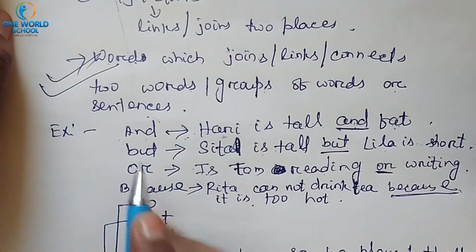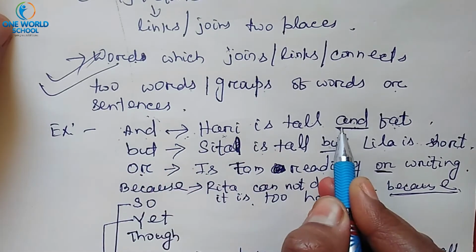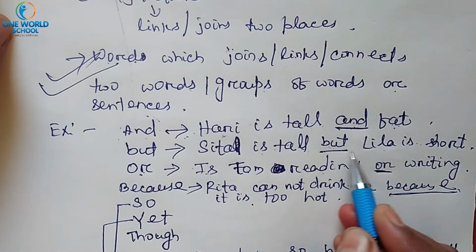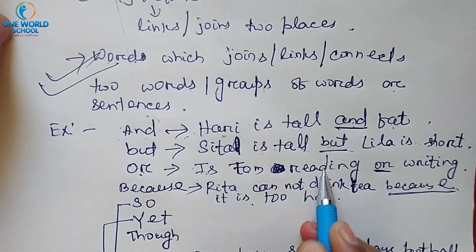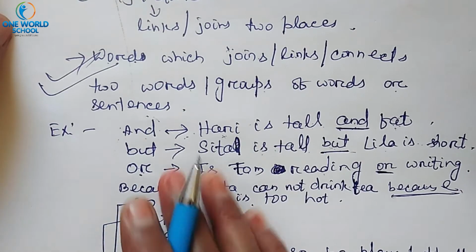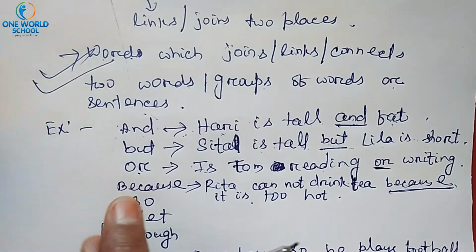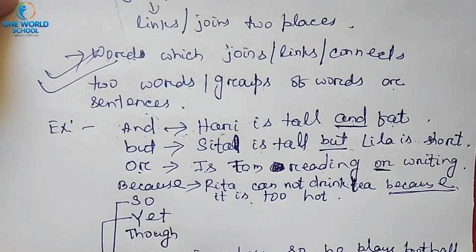Remember one thing, and is used where liking, same things are available. But is used when disliking, different things are available. Or is used when choices are available. When a reason is available, at that time we use because. And a conjunction is a word which joins two words or groups of words or sentences, that is called a conjunction. So now we will do the exercises.